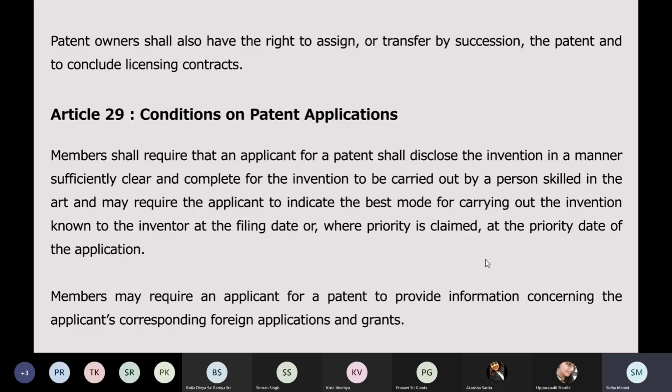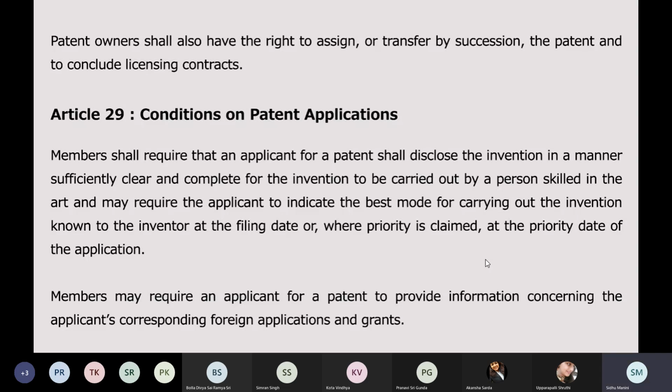So this is all under the shall provision in one line. So you have to disclose the best mode for carrying out the invention. You can highlight, you can write down a point that the best mode has to be disclosed, which is known to the inventor at the filing date, or where priority is claimed, at the priority date of the application. So whatever best mode of operating the invention the inventor or the patent applicant knows on the filing date or on the priority date has to be disclosed. The best mode has to be disclosed.